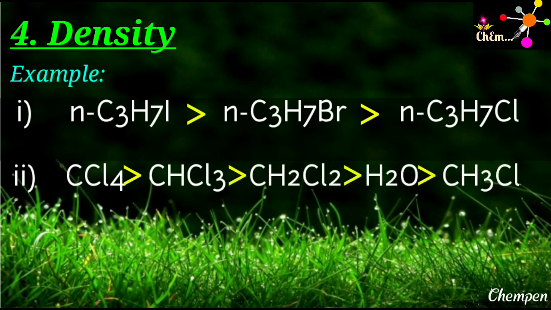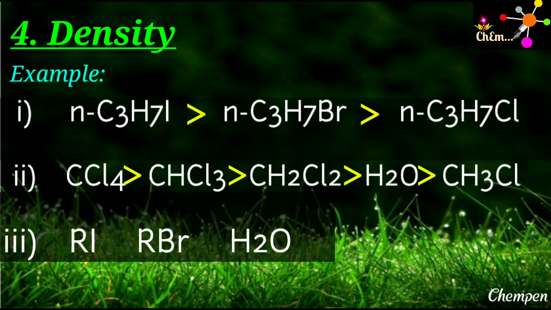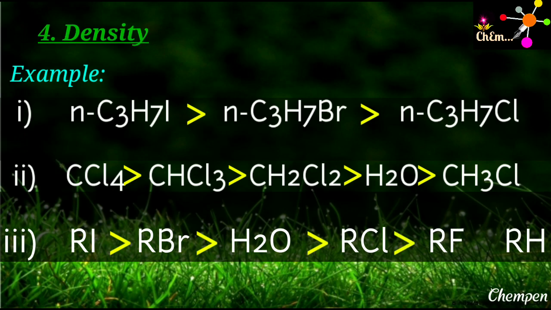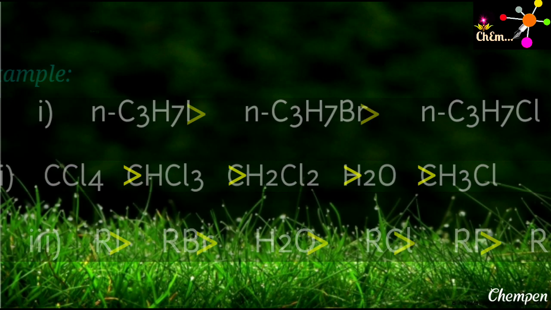Similarly, among carbon tetrachloride, chloroform, methylene chloride, water and methyl chloride, carbon tetrachloride, which contains highest number of halogen atoms, will have highest density. As I have told you, alkyl chlorides are less dense than water. That's why the order is like this. Finally, another example is there. The variation could be understood by applying the same concept.